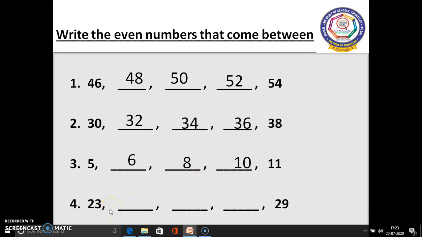And in fourth sum, 23 is there. After 23, what number will be the even number? 24. After 24, 26. After 26, 28. 28 is the even number.